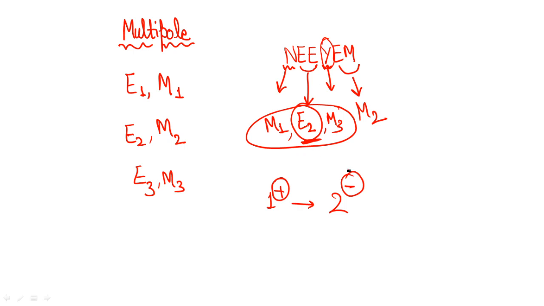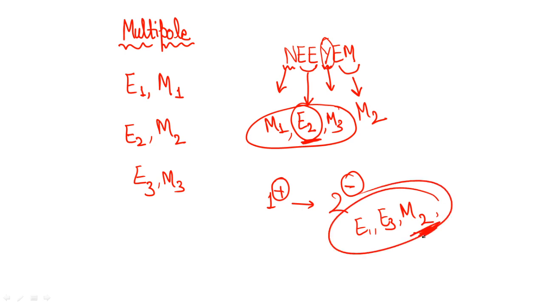So what will be the allowed multipoles in this transformation? So the allowed multipoles in this case will be what? Even components of magnetic field, which is M2, and what are the other? They are going to be E1 and E3. So even components or even multipoles, only magnetic field. Okay, that's how you can get it.